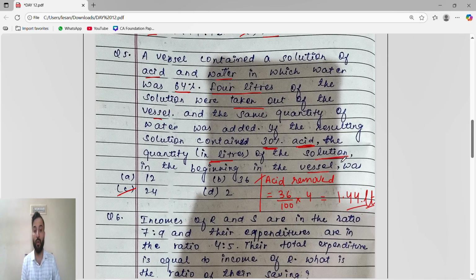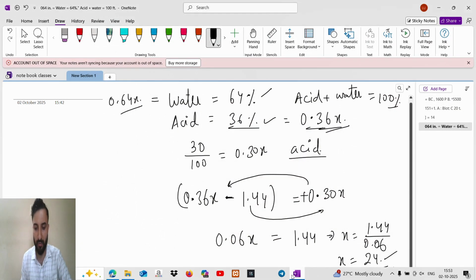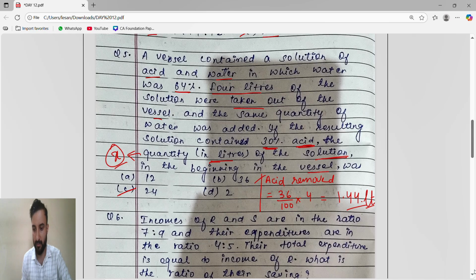So we have to find the quantity in liter. Obviously everything is liter, so it will be in liter only. The quantity of solution in the beginning in the vessel. Whatever we have to find, we will take it as x. So here the x value we are getting is 24. The answer is 24 liter.